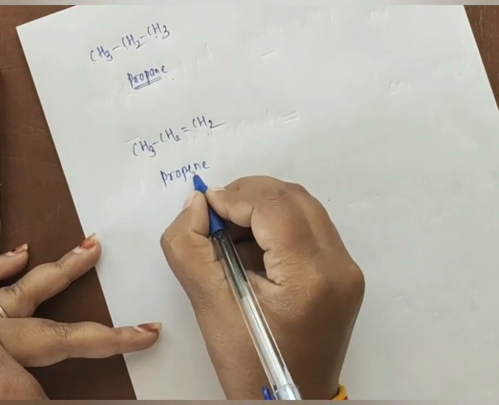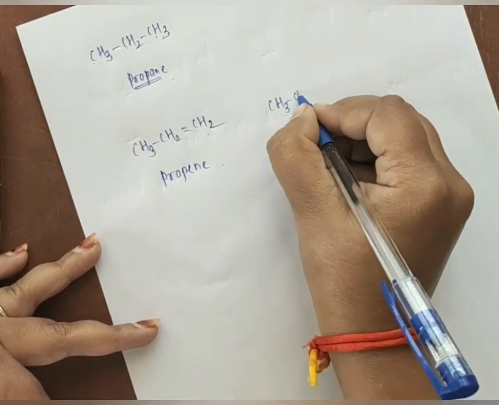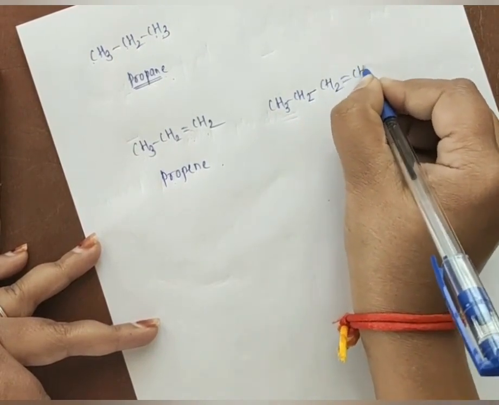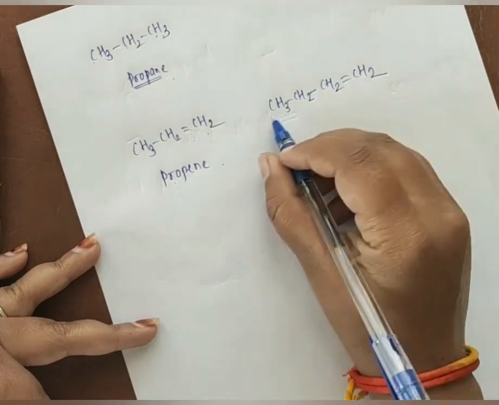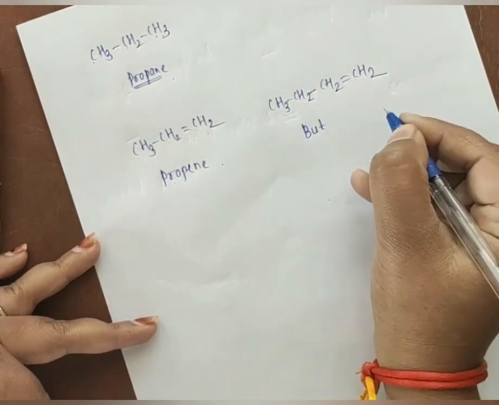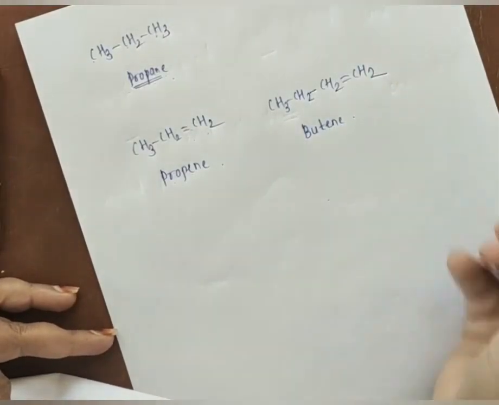So what is the name of the organic compound? Propene. Suppose I take CH3, CH2, CH2 double bond CH2. How many carbon atoms do we have? 4, so we have to use but. After that, if there is a presence of a double bond, we use the suffix ENE. So butene.